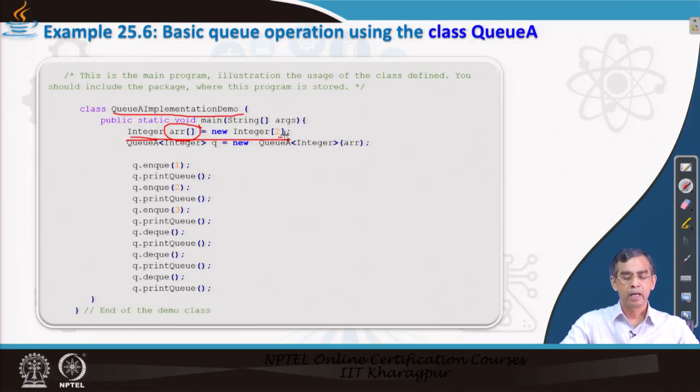Then here is the QA, our array implementation for the queue, and we are passing the generic type integer, which means we want to store integer values in the queue. Here you see we initialize the queue passing the array. The array is basically our elements. Initially this array is empty because it is just allocated, so there is no element at the moment. It is declared, but not initialized with any elements.